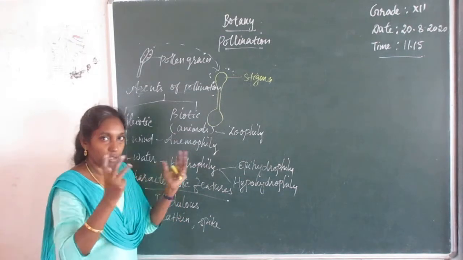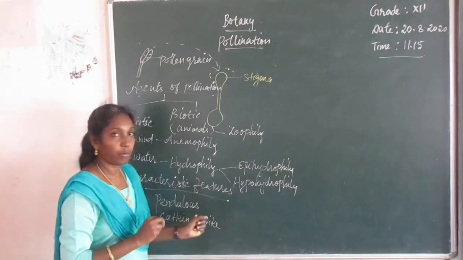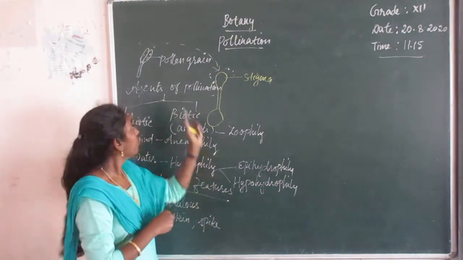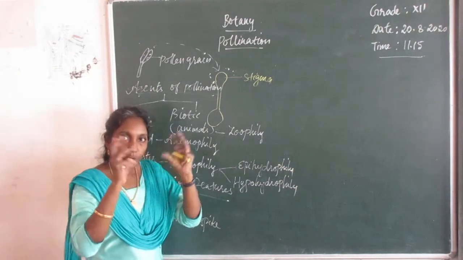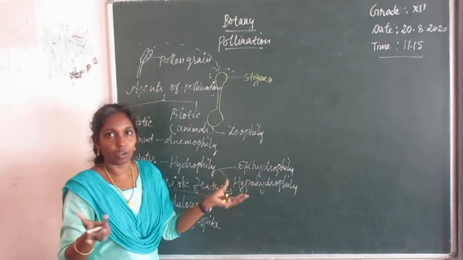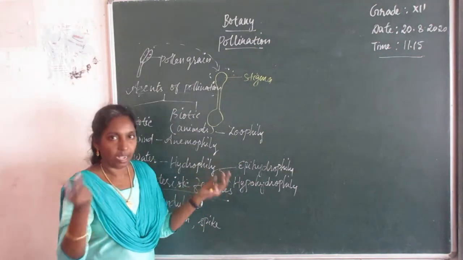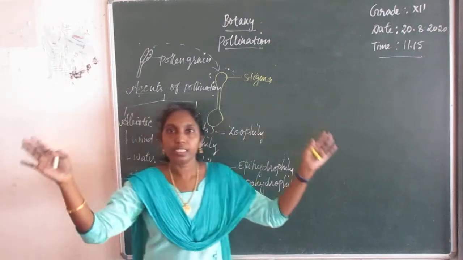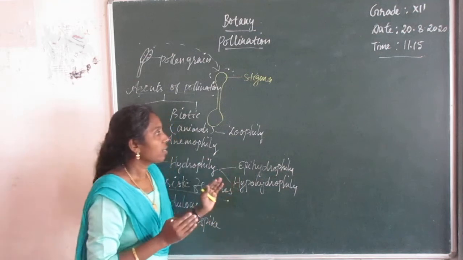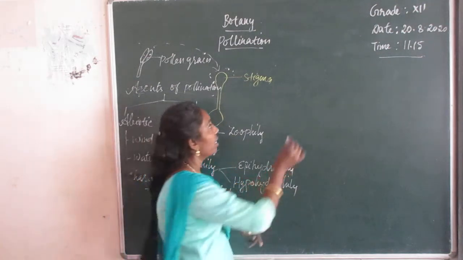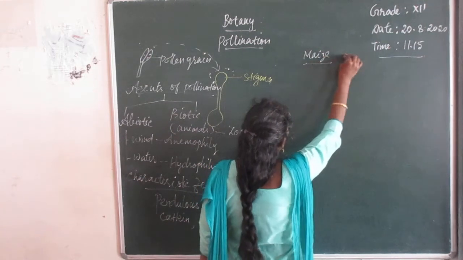The pollen grains which are present inside the anther are light, numerous, enormous in number, very small and light, so that they can easily be carried out by the breeze. So one of the examples we are going to see is maize flower, maize, Zea mays.